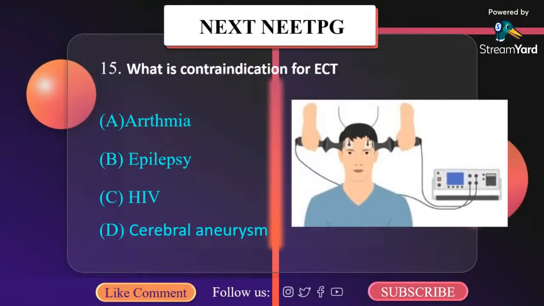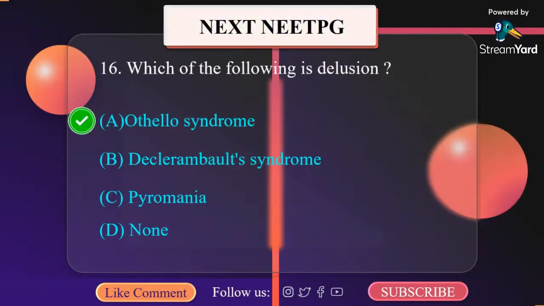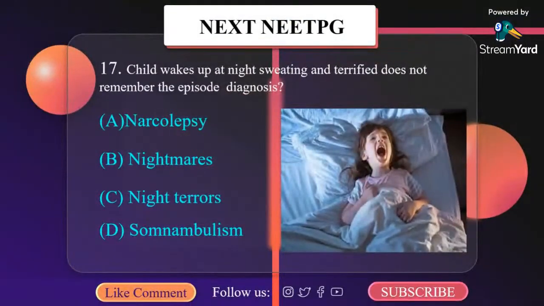What is the contraindication for ECT? Which of the following is delusion? A child wakes up at night sweating and terrified, does not remember the episode. Diagnosis is A. Narcolepsy, B. Nightmare, C. Night terror, D. Somnambulism. It is night terror.